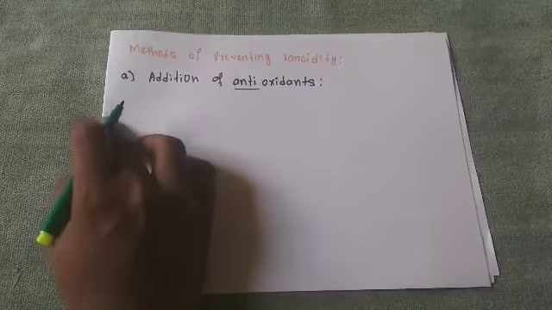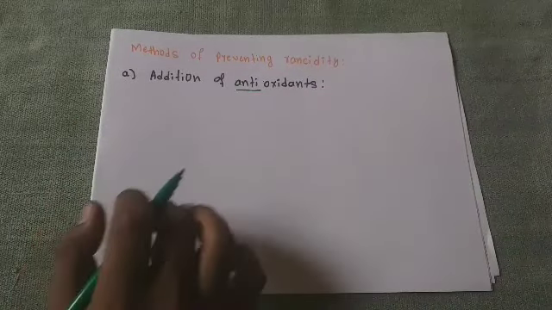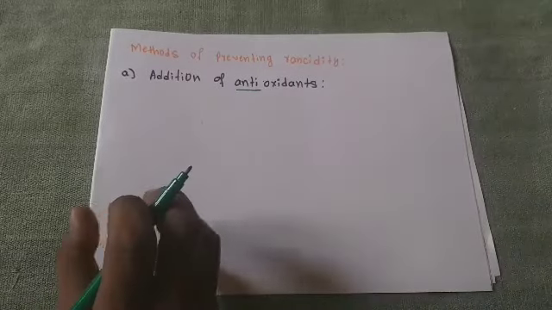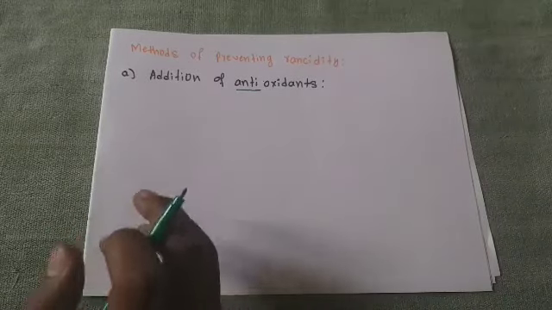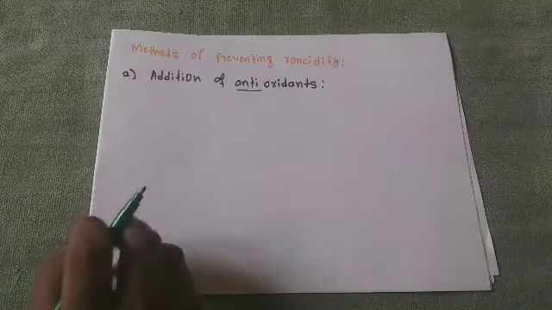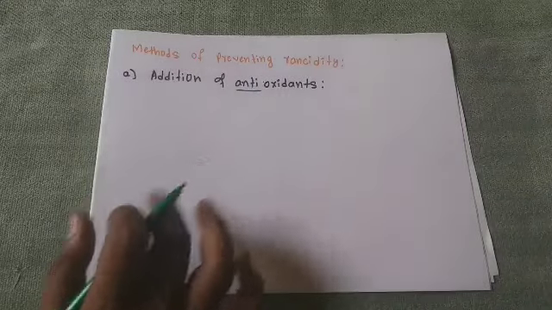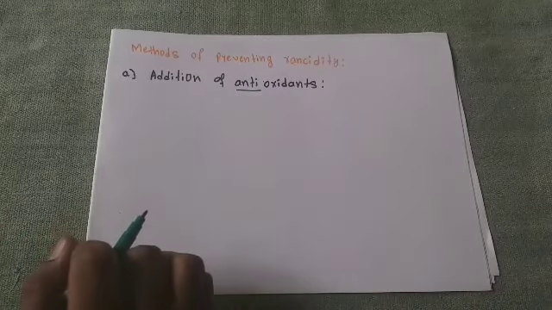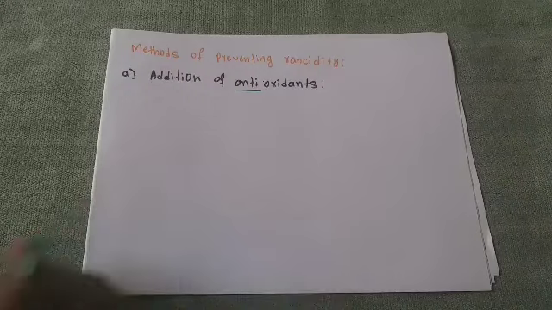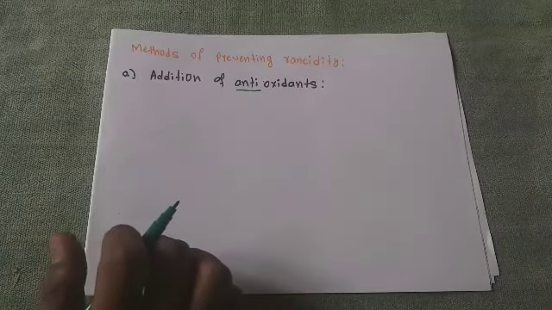In our body also there are different types of antioxidants. Those antioxidants help to decrease the damage to cells. When cells are damaged due to oxidation, these antioxidants prevent the damage to those cells. Not only in our body, in our day-to-day life we also use different types of antioxidants.